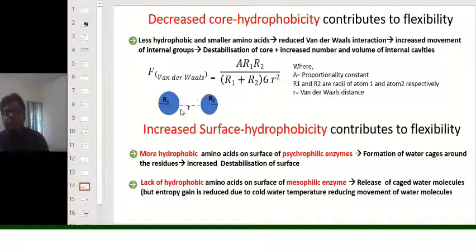When you increase the distance between the two van der Waals interacting atoms, the van der Waals force decreases with the square of the distance between them. And the decreased core hydrophobicity contributes to flexibility, which we have already discussed.